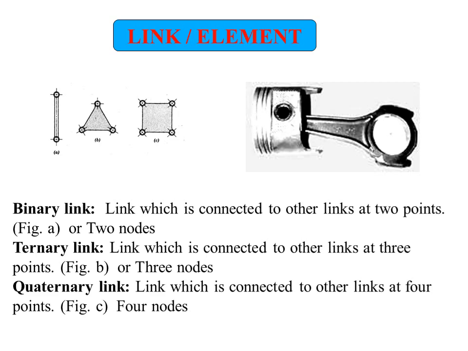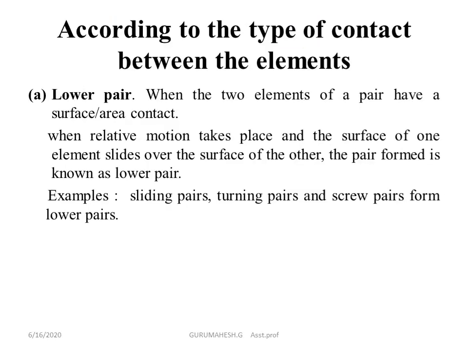This is a connecting rod. At one end it is connected to the piston, and at the other end to the crank. So this link is called a binary link. Let us take your mini drafter. It has 4 joints on one plate. Generally it has 4 points, so we call it a quaternary link. In some places we use this type of joint, and we call it a ternary link.